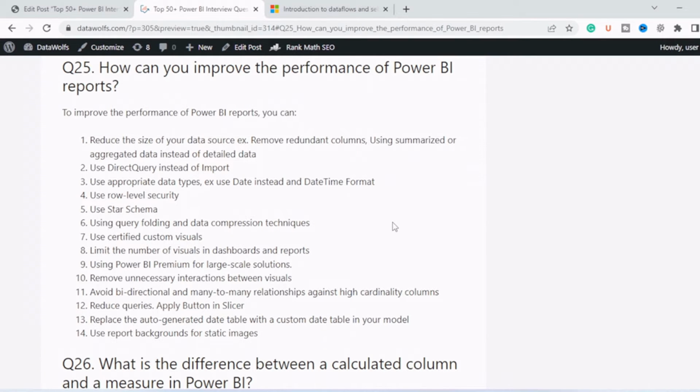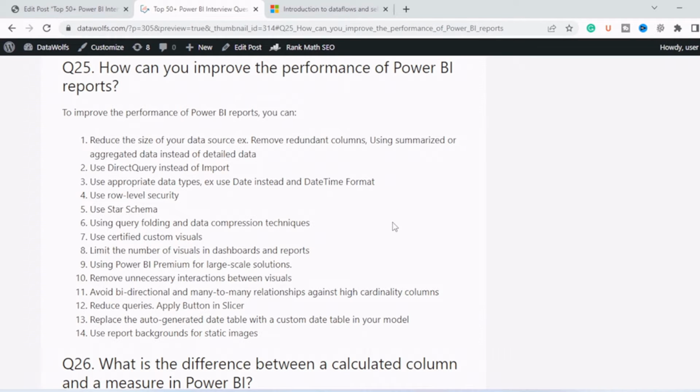Eighth, limit the number of visuals in the dashboard and report. If there is a large number of visuals in a single report or a single page of your report, that will also take more time to load. So always try to limit the number of visuals in the report and dashboard. Ninth, use Power BI Premium for large-scale solutions, as it will help with more computation power.